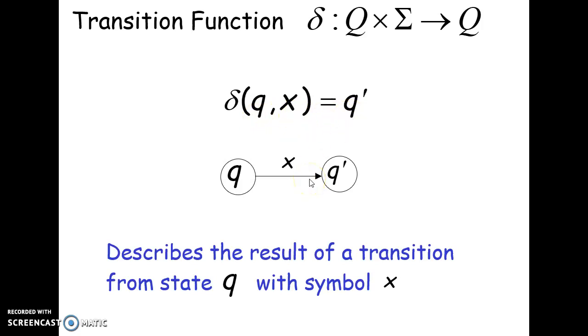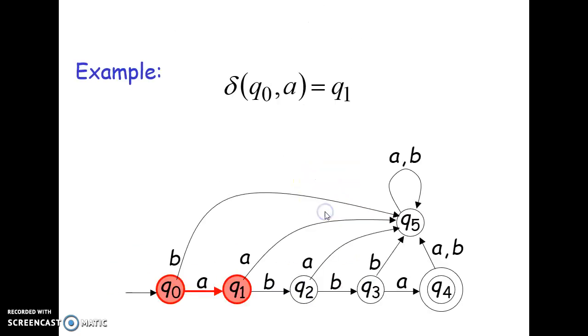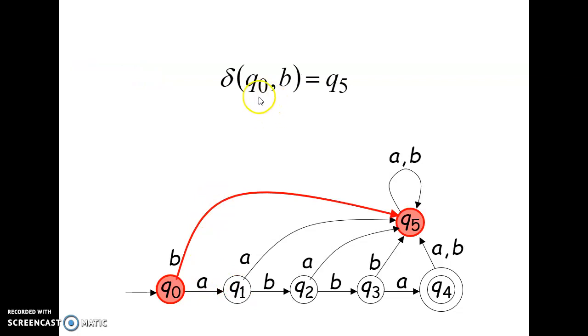This is a general description. Let's get to a specific example. Our transition function says that at the state Q0, when you get the input A, you go to state Q1. Similarly, at the state Q0, if you get the input B, you get to state Q5.